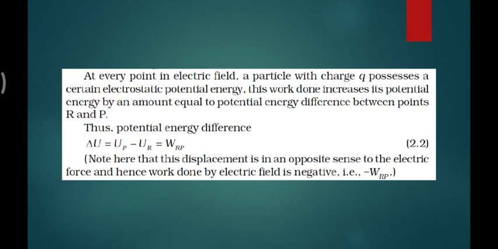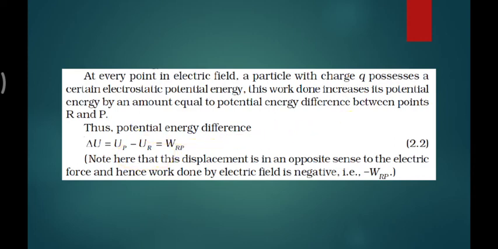If you are bringing your test charge from the R point to the P point, the R point has some potential energy initially, which is symbolized as UR, the potential energy at R.